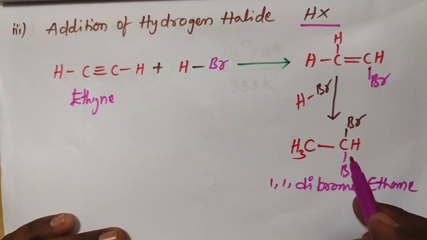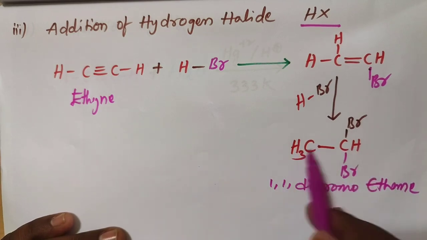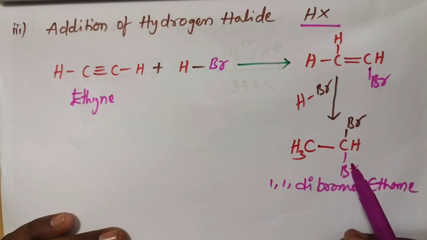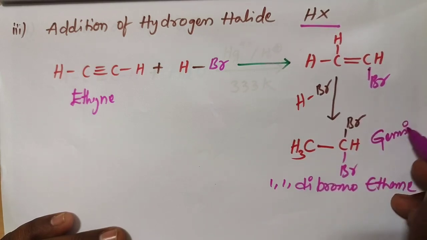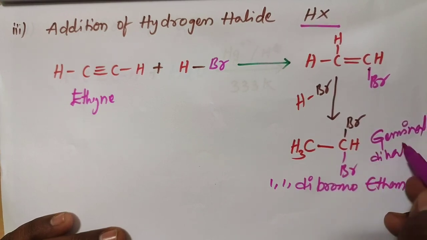We call these geminal dihalides. Two halogens present on adjacent carbons, that is called vicinal. Two halogens present on the same carbon, we call geminal. Okay, this is a geminal dihalide.